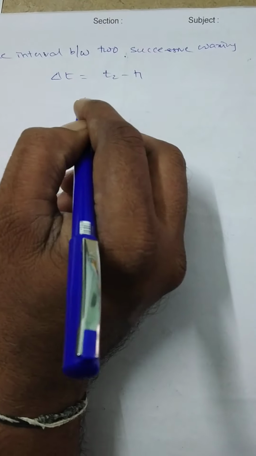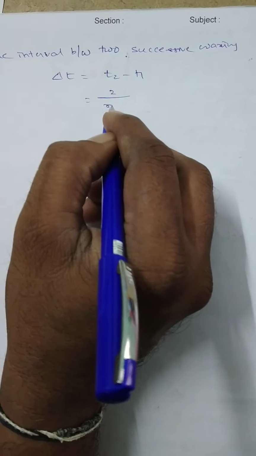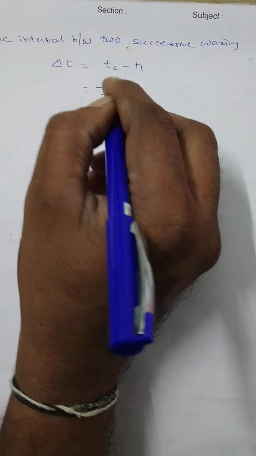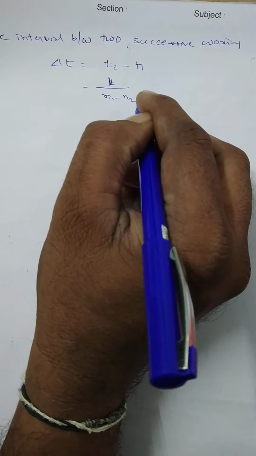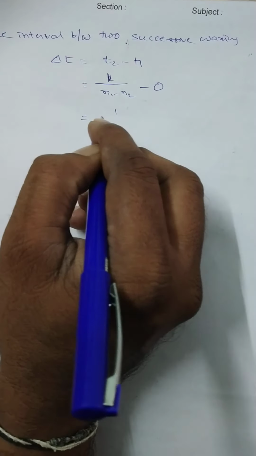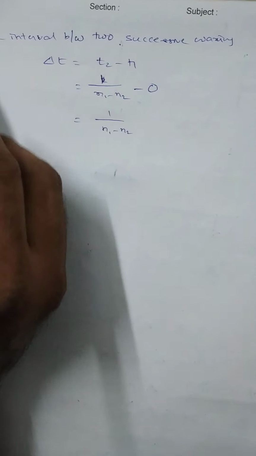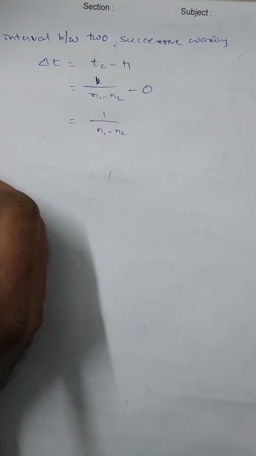T2 minus T1 is 1 by (n1 minus n2) minus 0. Therefore 1 by (n1 minus n2) is the time interval between two successive waxings.